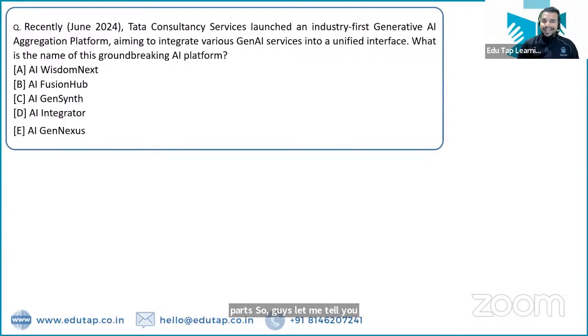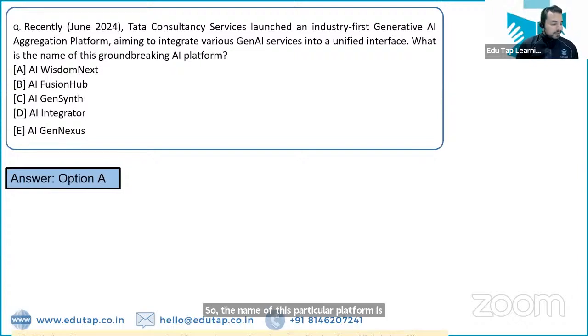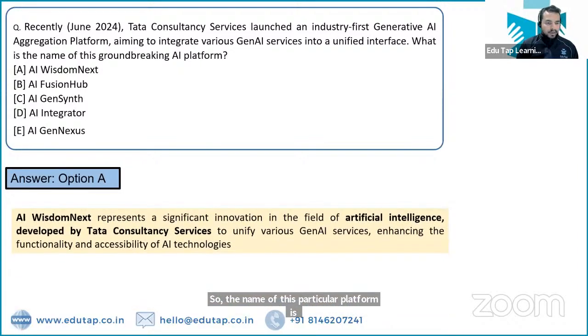So TCS has launched an industry first generative AI aggregation platform which aims to integrate various Gen AI services into a unified interface. What is the name of this particular AI platform? तो इस प्लेटफॉर्म का नाम क्या है, ये आपको आइडेंटिफाई करना है. और प्लीज क्विकली टेल मी व्हाट इज द नेम ऑफ दिस प्लेटफॉर्म. So the name of this particular platform is AI Wisdom Next. AI Wisdom Next is the name of this platform, right?